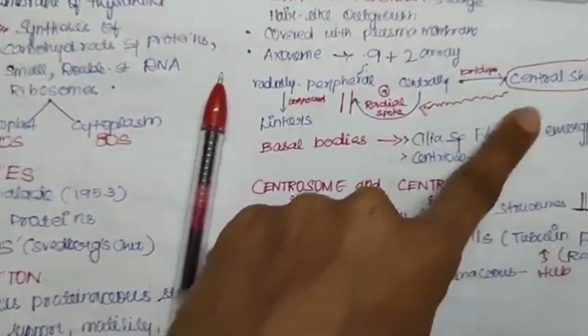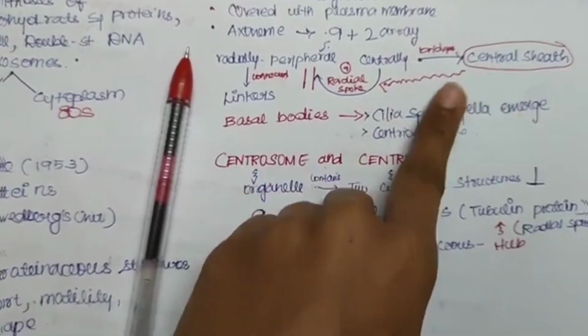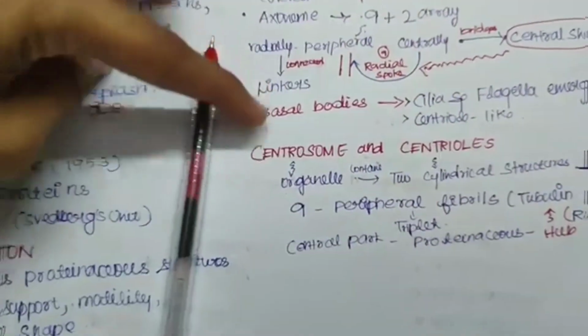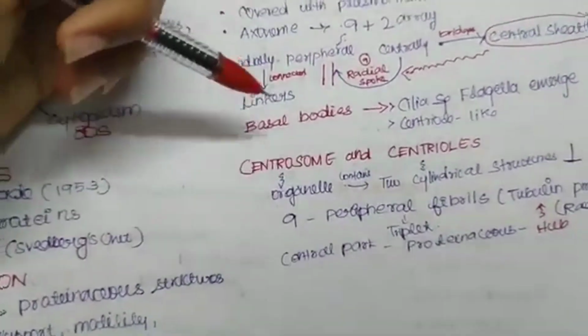The central sheath, which surrounds the central tubules, is attached to the peripheral tubules by radial spokes. And these peripheral tubules too are connected by linkers.